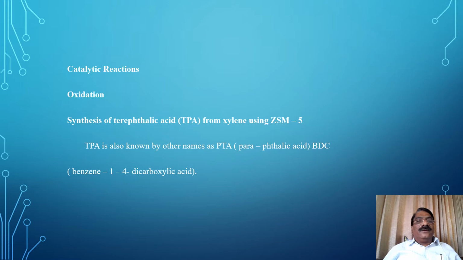First, oxidation reactions. The first reaction is the synthesis of terephthalic acid, TPA, from xylene using ZSM5 catalyst. Terephthalic acid, TPA, is also known by other names such as PTA, paraphthalic acid, BDC, and benzene 1,4-dicarboxylic acid.